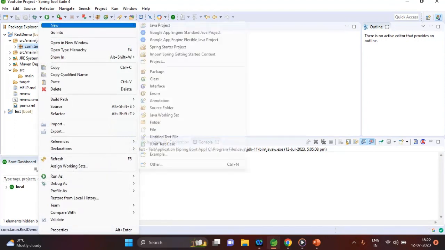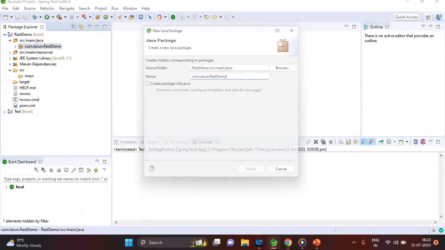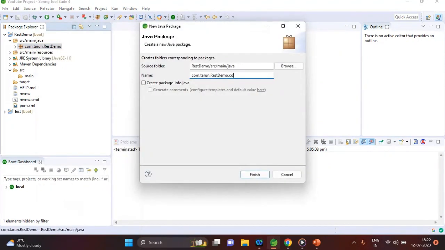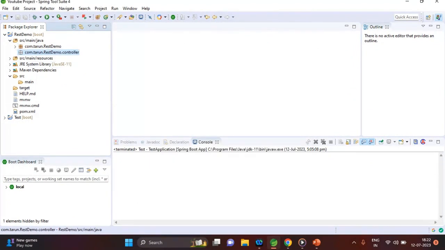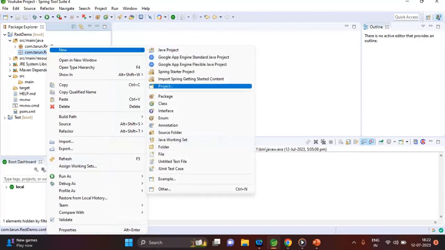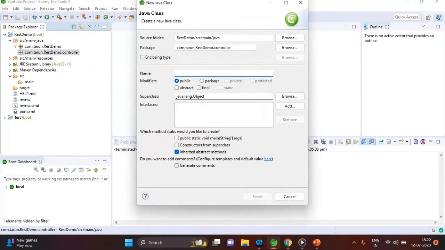Here I am going to create a controller package, and inside the controller package I am going to create a class, suppose HomeController.